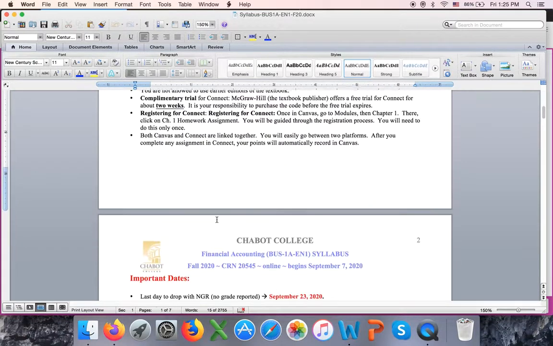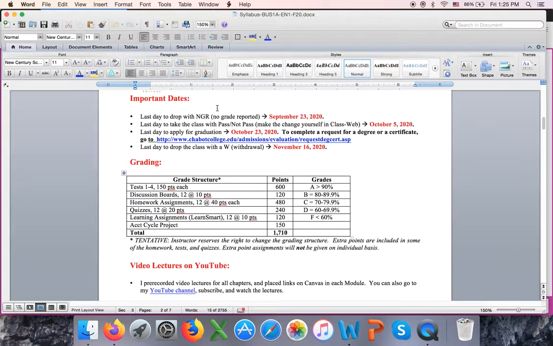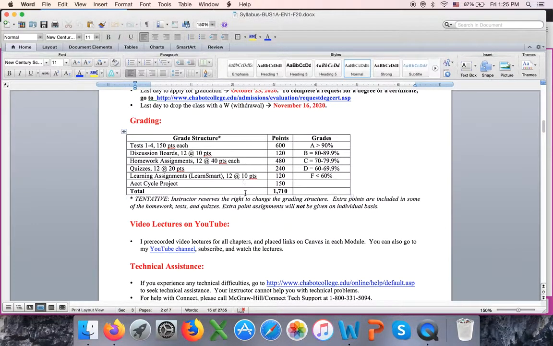So I explain it here for you. This is about the textbook. These are the important dates. You can look them over. This is how our grade structure looks like.